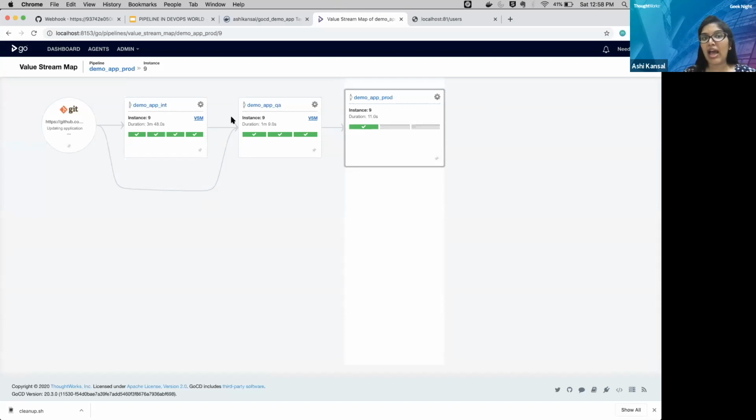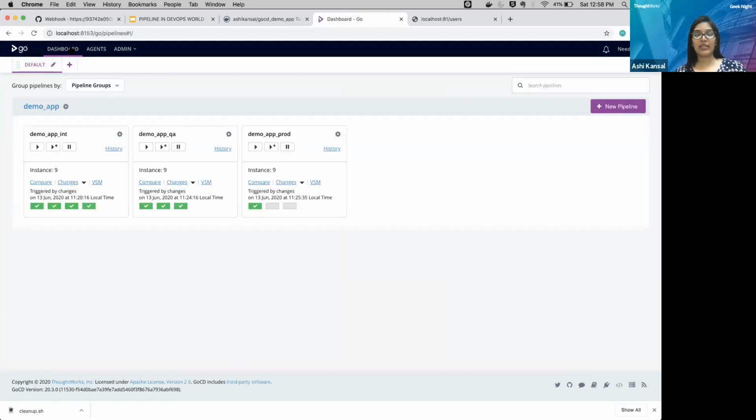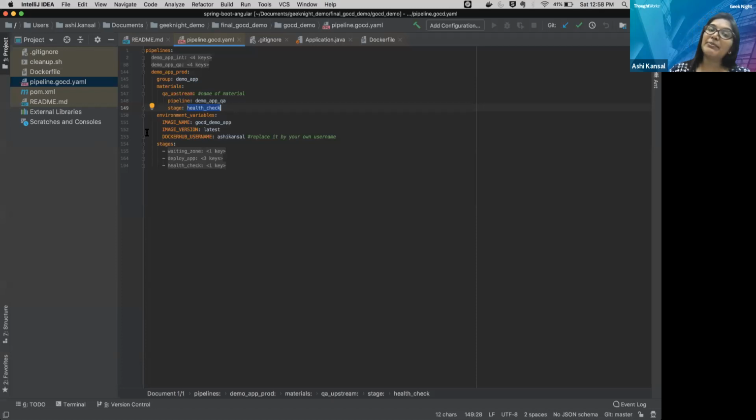VSM is the value stream map, which lets us visualize how your pipelines are dependent. You can see my integration pipeline is dependent upon my Git code, and my QA is dependent upon my int and my Git repo. But my prod is only dependent upon the QA. This is a very nice way of visualizing, so anyone can know what is happening and how my pipelines will trigger. The QA pipeline will not trigger unless my int is done, and prod will not trigger unless my QA is done. So now let's get back to the stages.